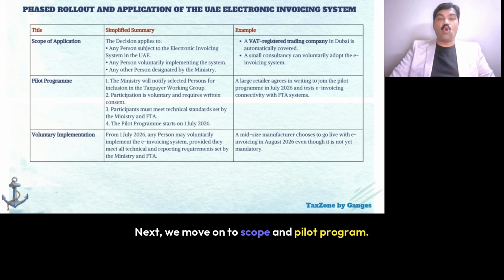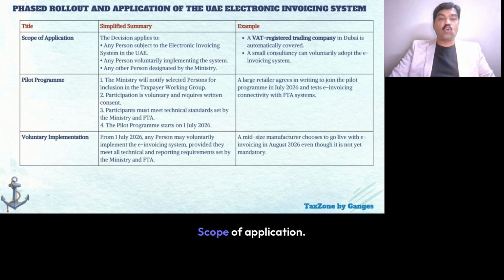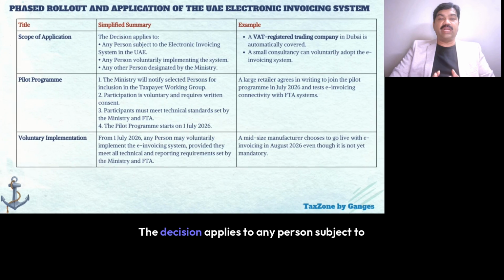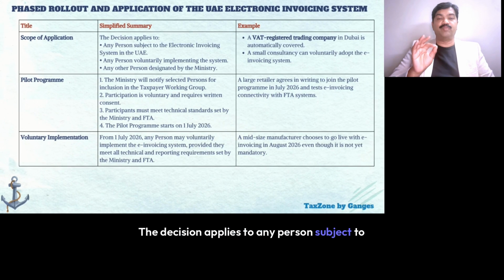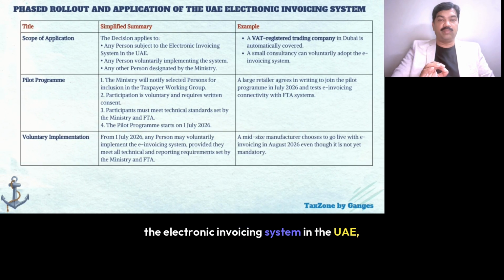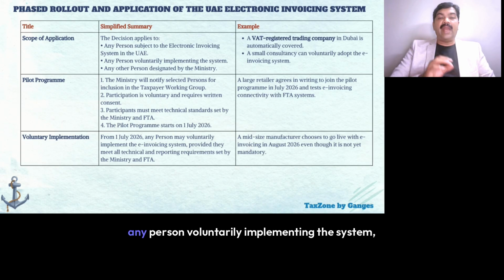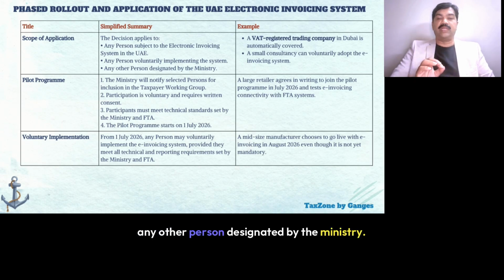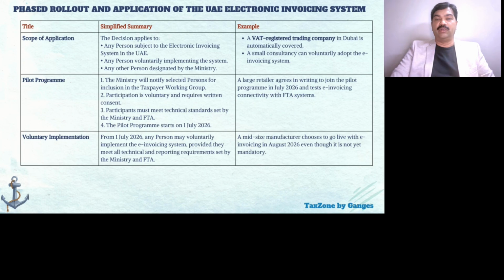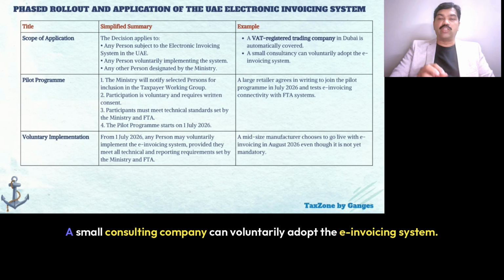Next, we move on to scope and pilot program. Scope of application. The decision applies to any person subject to the electronic invoicing system in the UAE, any person voluntarily implementing the system, and any other person designated by the ministry. For example, a VAT registered trading company in Dubai is automatically covered. A small consulting company can voluntarily adopt the e-invoicing system.